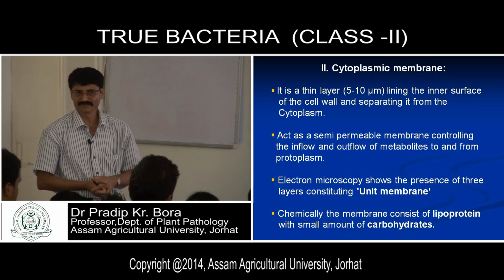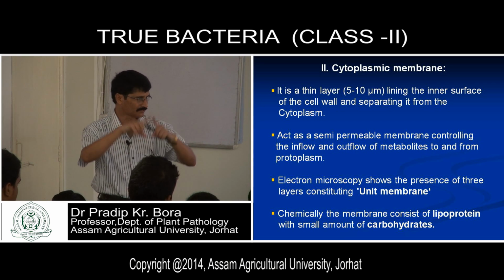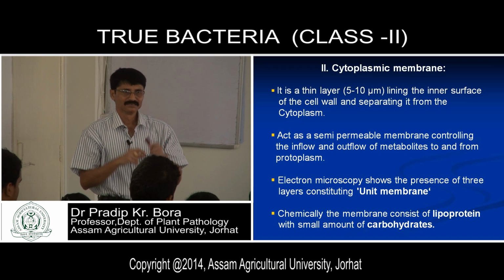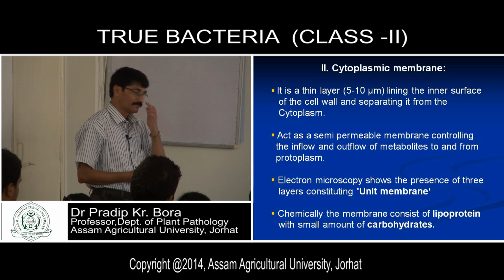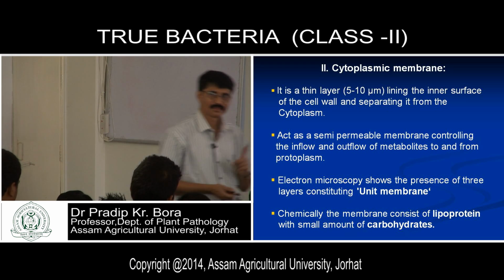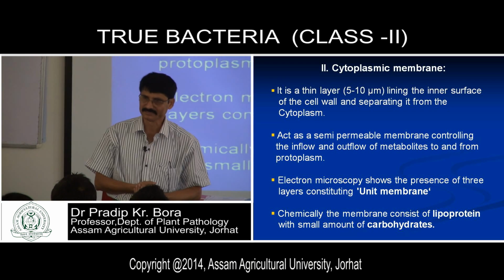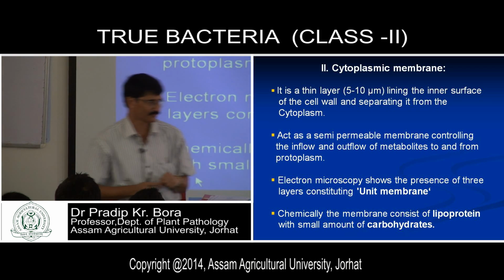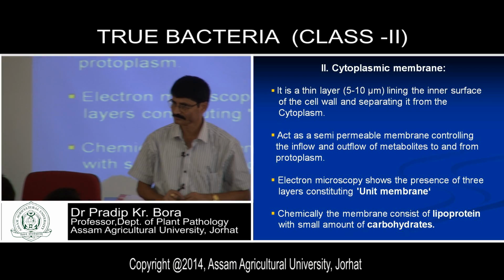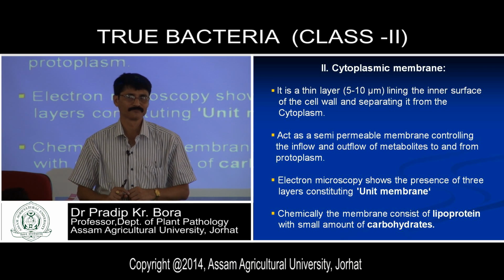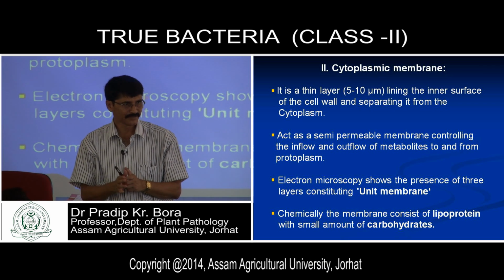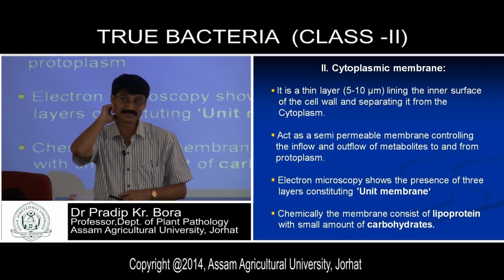See, the cytoplasmic membrane. Beneath the cell wall, it has the cytoplasmic membrane. Now see, in the case of cell wall-less bacteria, for example, mycoplasma does not have a cell wall. It has a cell membrane. And there are certain bacteria, as for example gram-negative bacteria.